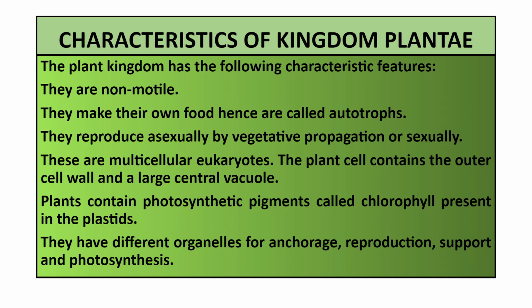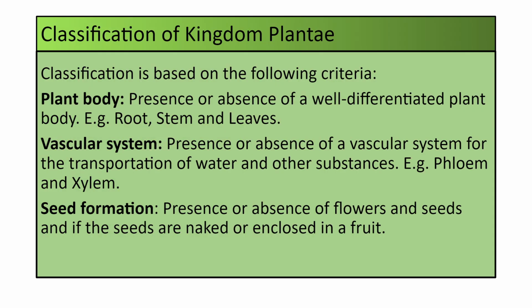So chlorophyll is also present in the plastids, and they have different organelles, different structures होते हैं for anchorage to fix it in the soil, like roots. For reproduction, flower is the reproductive part of the plant. Then support, and for photosynthesis they have leaves. In some plants, photosynthesis is also done by stem. So these are the characteristics of Kingdom Plantae.